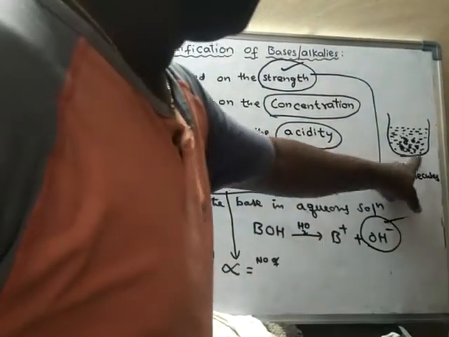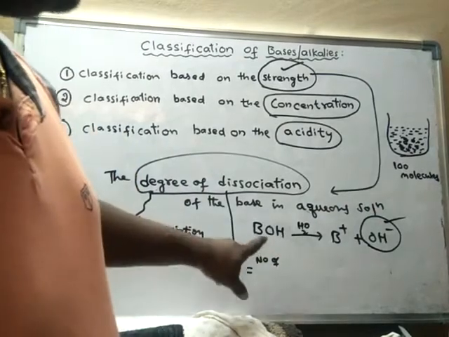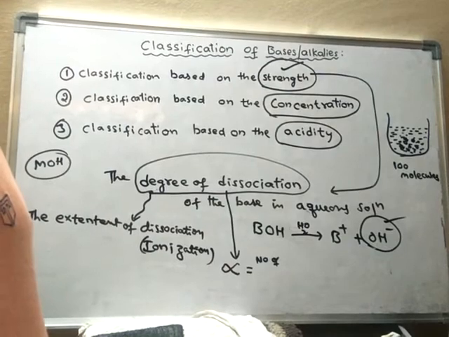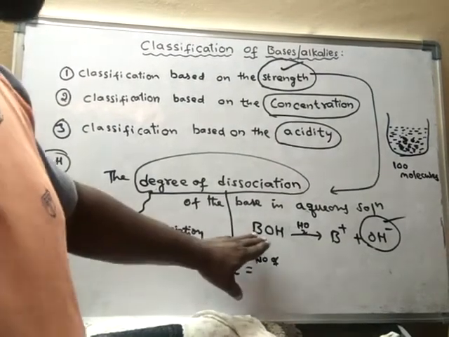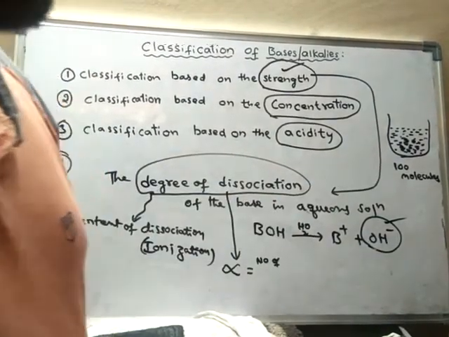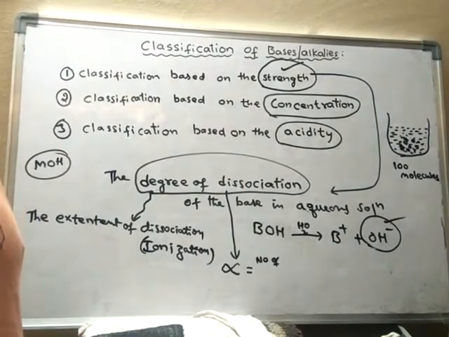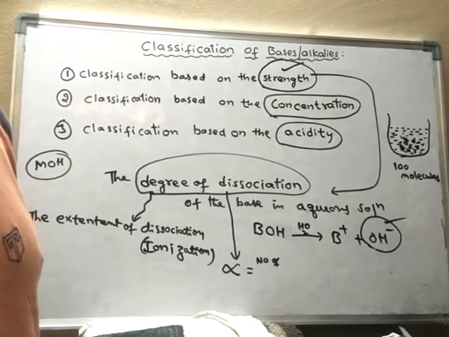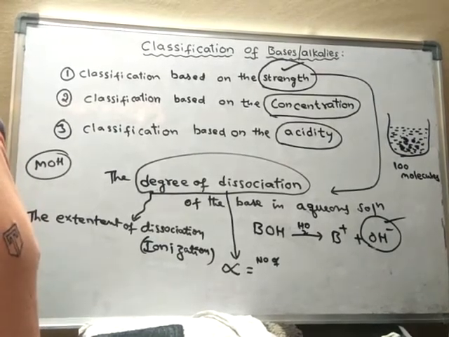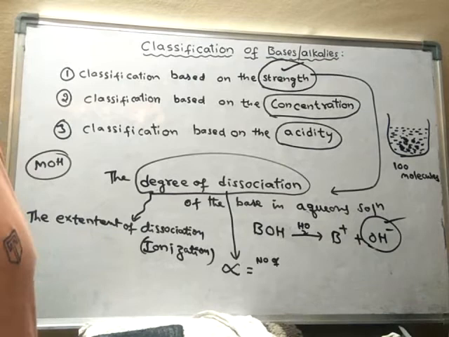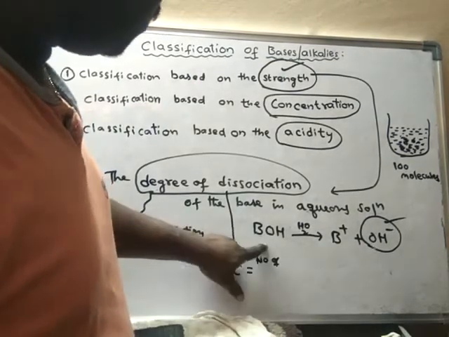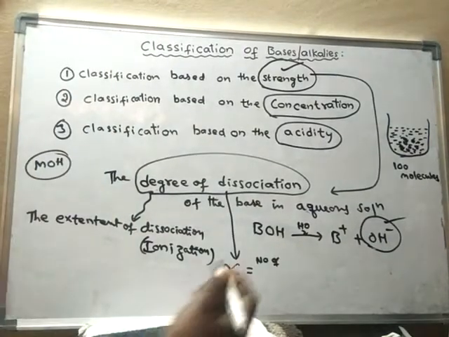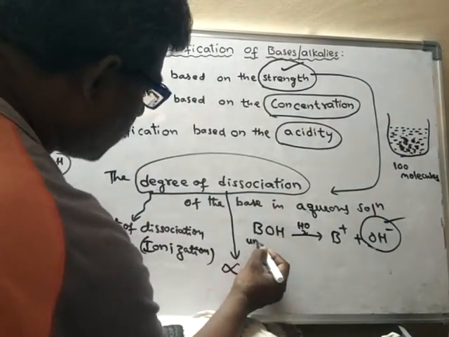So depending upon the nature of the alkali, the alkali molecules will behave differently. For some alkalis, all the molecules will undergo ionization, but for some types of alkali, only very few molecules undergo ionization, and all other molecules remain unionized. So this is called the unionized form, and this is called the ionized form of the base.